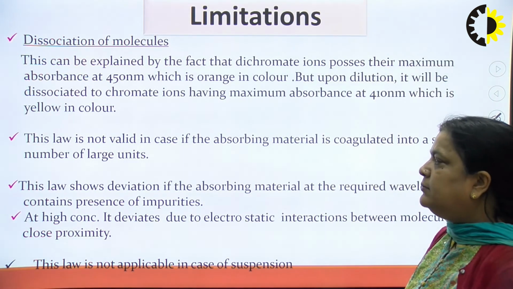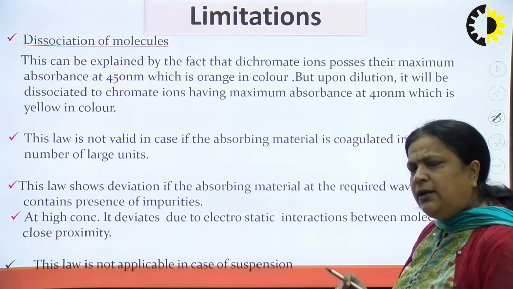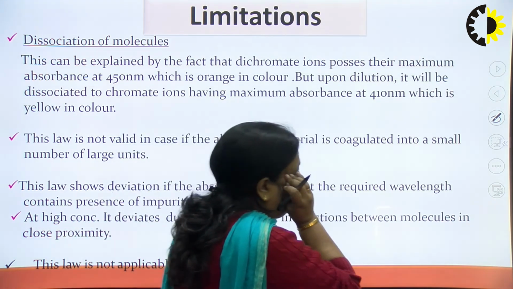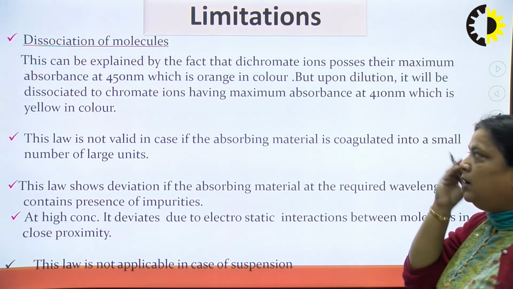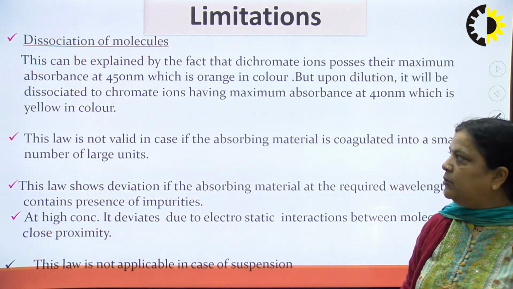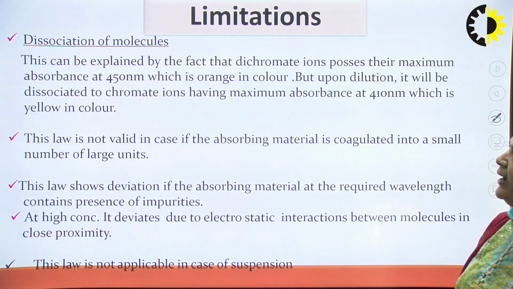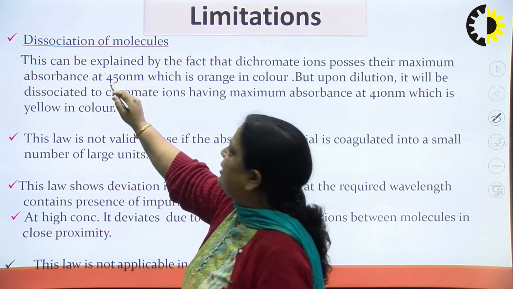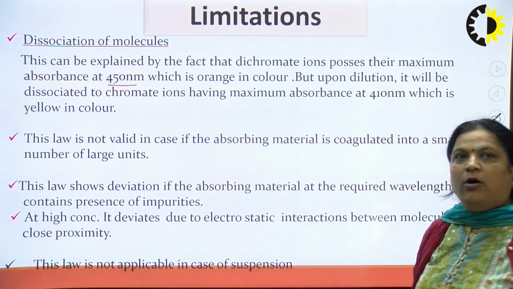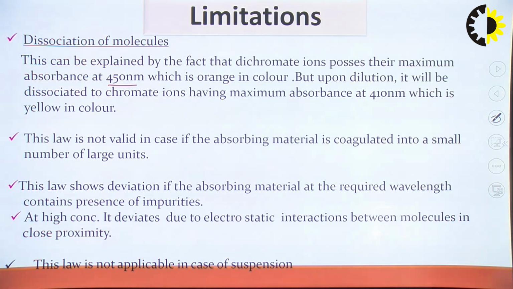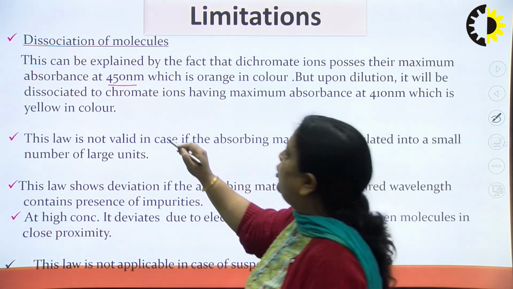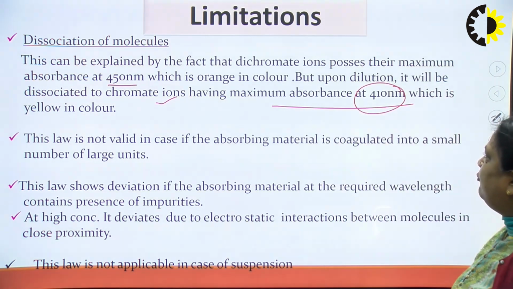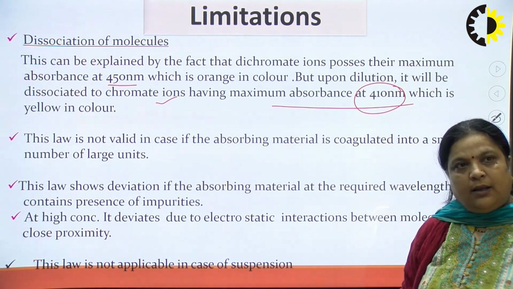Now limitations. There are two main, very small limitations: the dilute solution must be used, and second, monochromatic light must be used. Now dissociation of molecules. This can be explained by the fact that dichromate ions show maximum absorbance at 450 nanometer, which is orange in color, but on dilution they dissociate into chromate ions, and now the lambda max will be 410 nanometer, which is yellow in color.